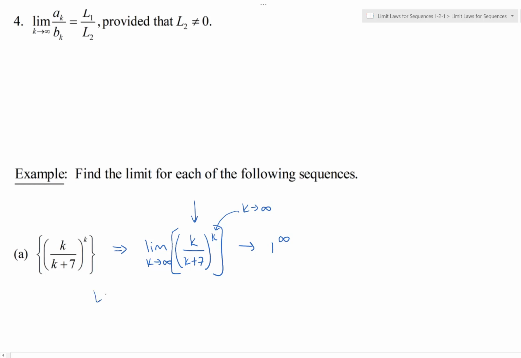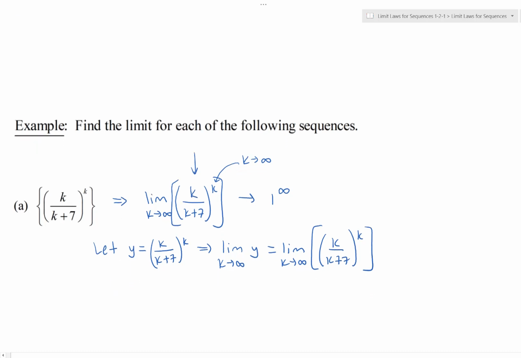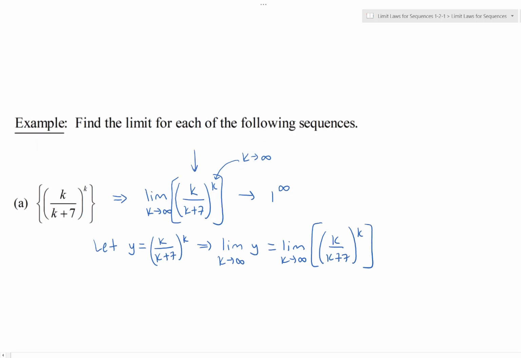So let's call this function y, k over k plus 7 quantity to the k power. Then the limit as k goes to infinity of y is the same as the limit as k goes to infinity of the expression we're originally looking at. We're just keeping track of this function because we want to do something to it now, keeping in mind that logarithmic functions are one-to-one functions, they're invertible.